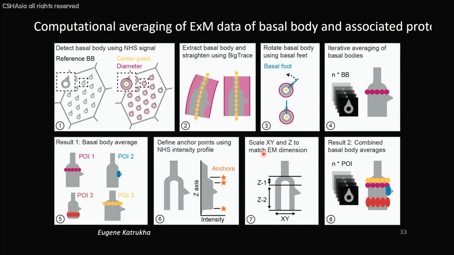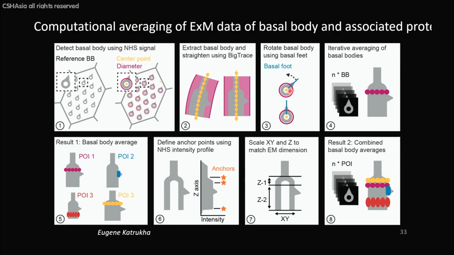We developed a computational averaging protocol where we automatically detect a basal body using the general protein stain, the NHS signal. Then we center the basal bodies and extract them. We have to straighten them because cilia, when they move, bend, so some of them are in a bent position in some cells.